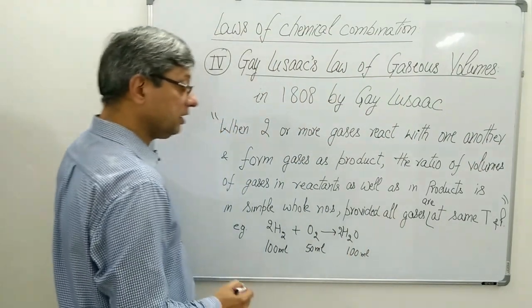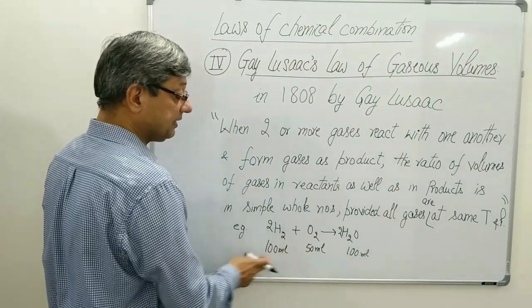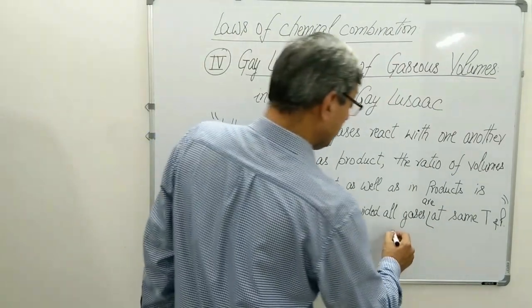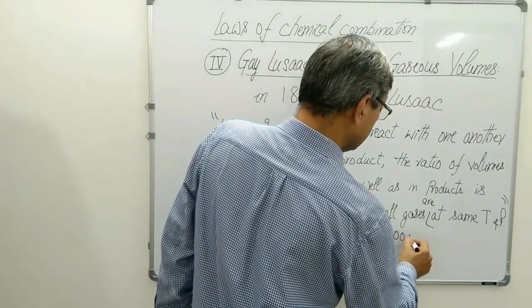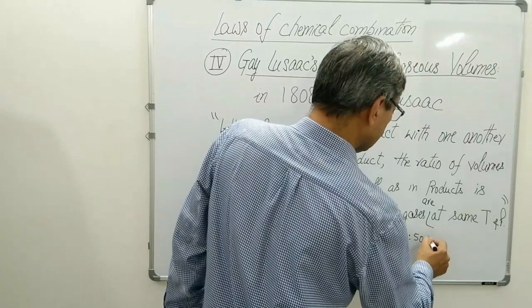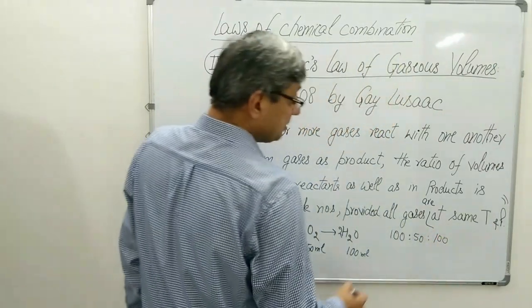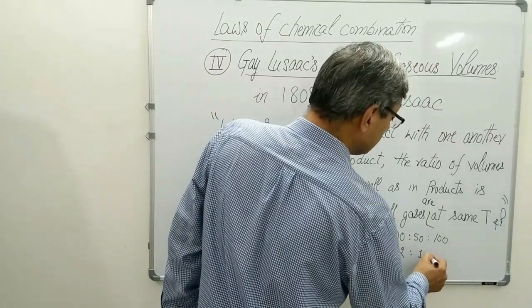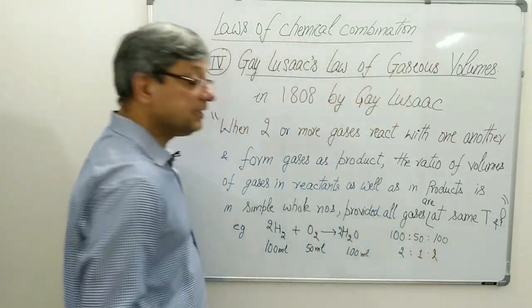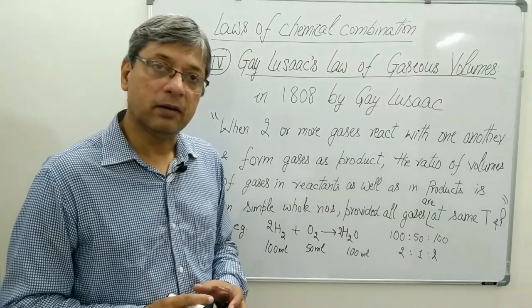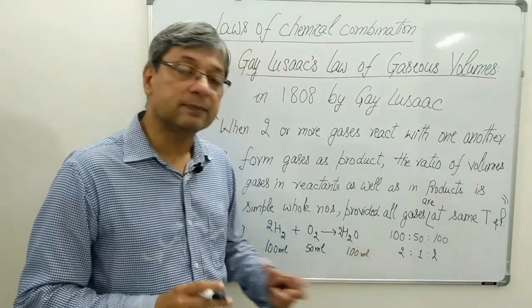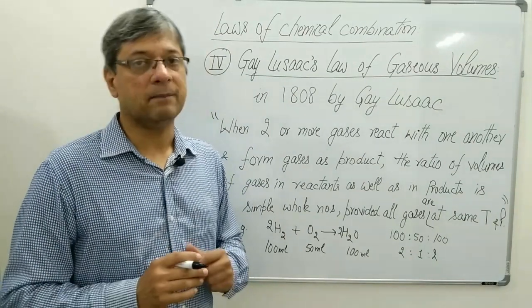If we take the ratio of the volumes of the reactants as well as products, we get 100:50:100. By simplifying, we get 2:1:2. So these are the simple whole numbers, and these volumes are being expressed in simple whole numbers.